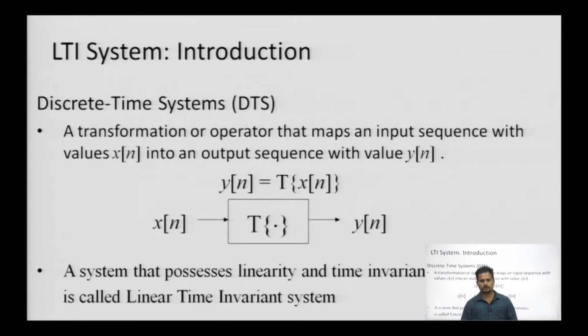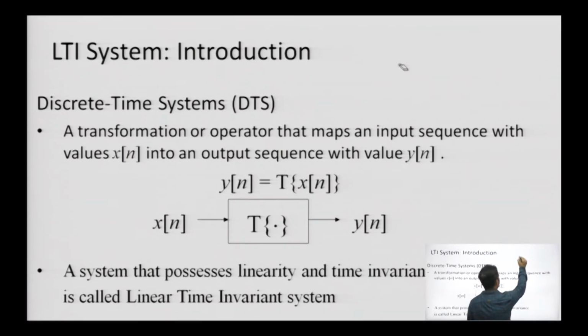So, let us look at the LTI system. Any operator performing on an input signal will map the input signal onto the output sequences. There is one operator which is required, and we can call this a transformation. It is mapping the input sequences: let us say x[n] is the input and it maps to the output y[n]. What is the relationship between these two sequences?